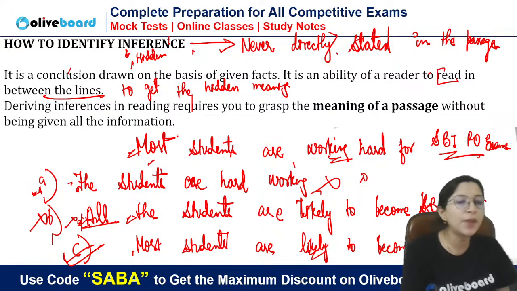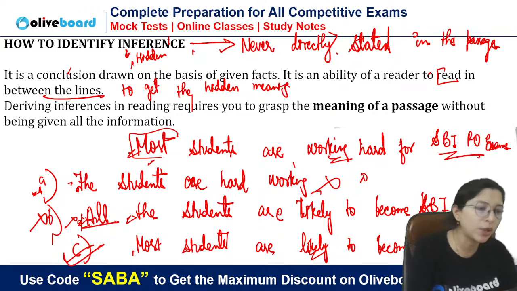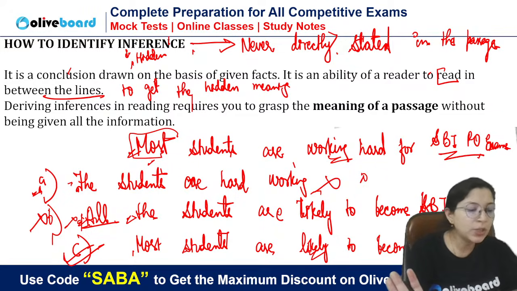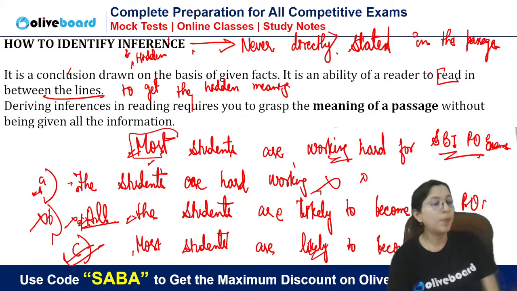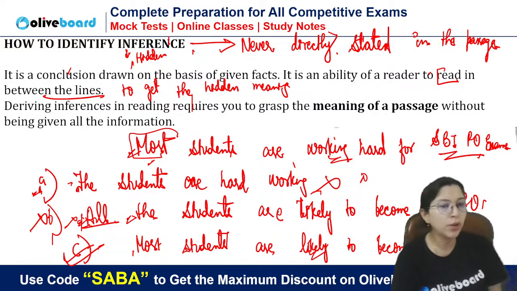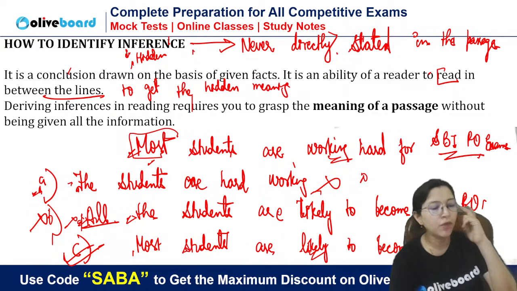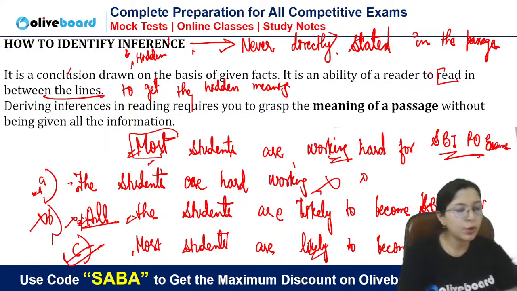Inference means by reading the passage, what is the hidden meaning that we have to get. I hope all these points are clear. Now you need to practice. Through practice only you will get this. We will be practicing in mains classes. On YT also, if you are paid users, then of course we will do tone. There is a separate class for tone and inference based questions, so that we will do.